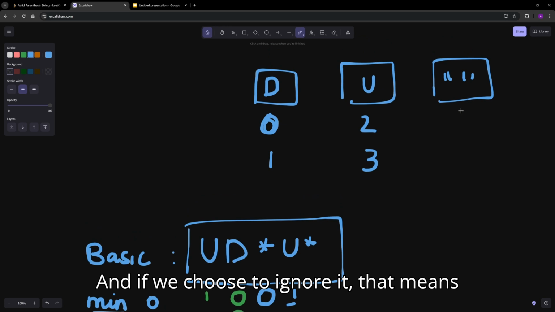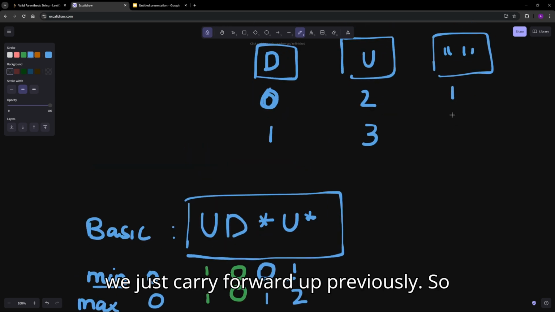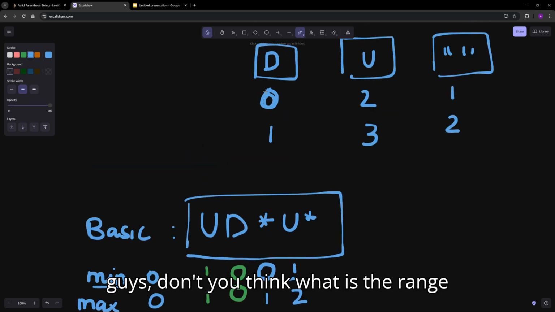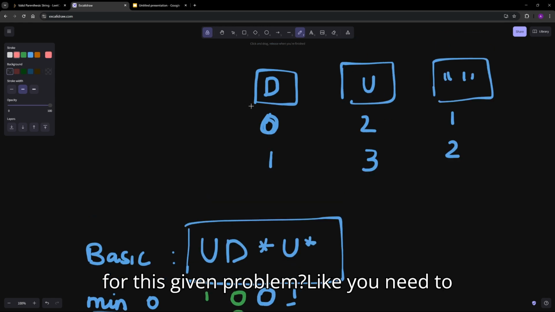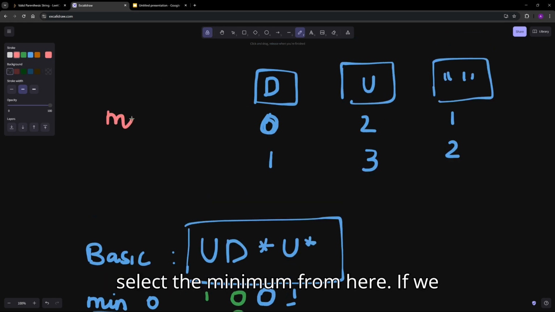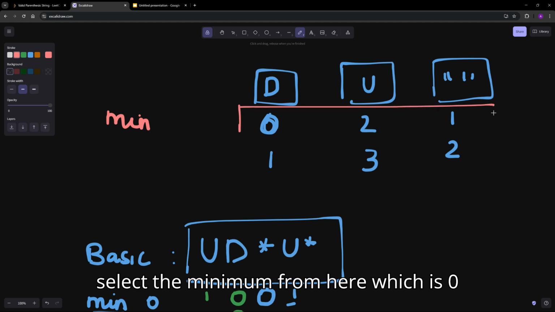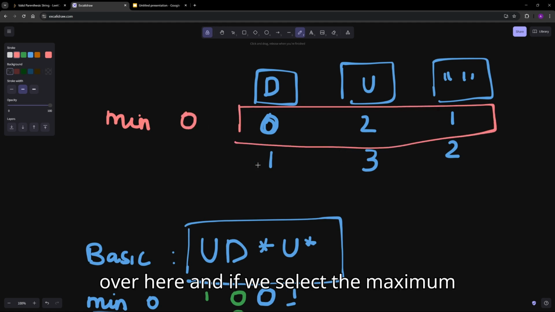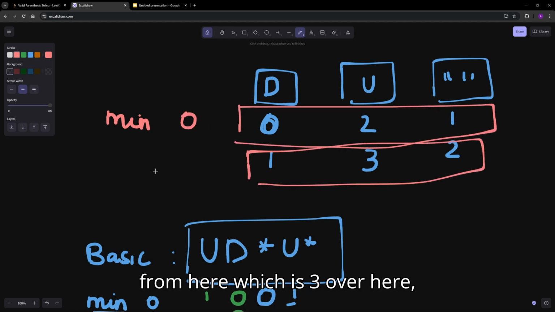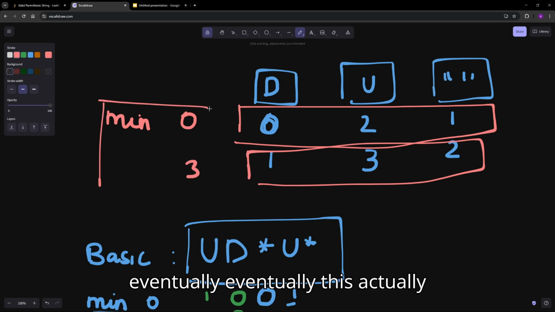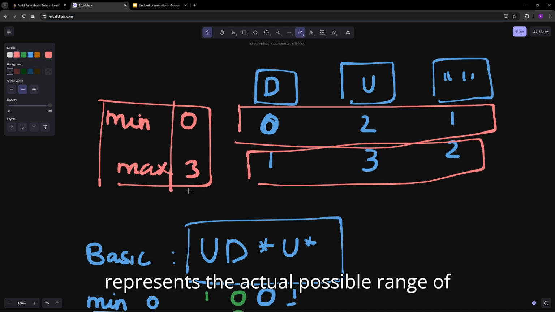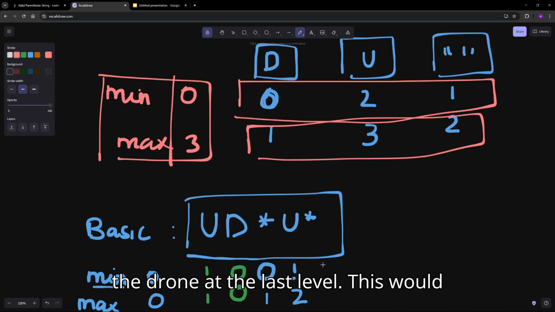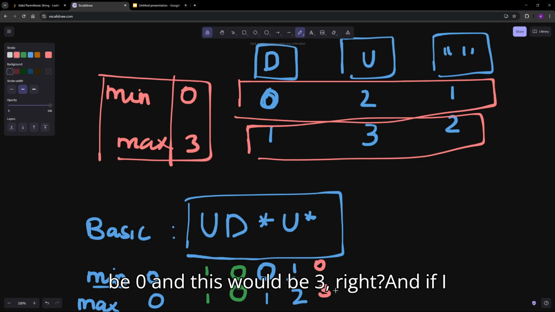And if we choose to ignore it, that means we just carry forward a previous state. So guys, don't you think, what is the range for this given problem? You need to select the minimum from here. If we select the minimum from here, which is 0, and if we select the maximum from here, which is 3, eventually this represents the actual possible range of the drone at the last level. This would be 0 and this would be 3, right?